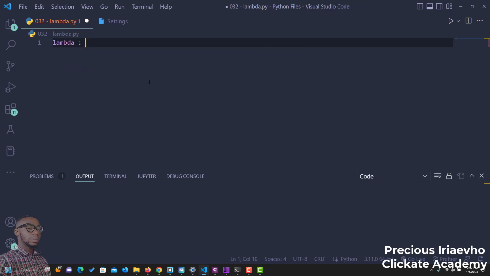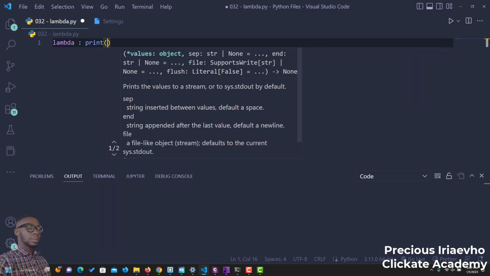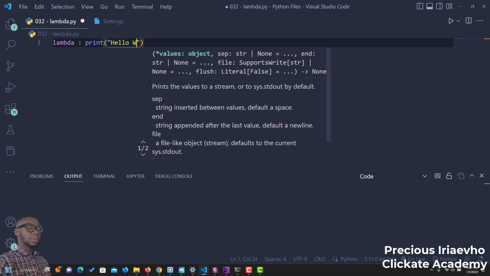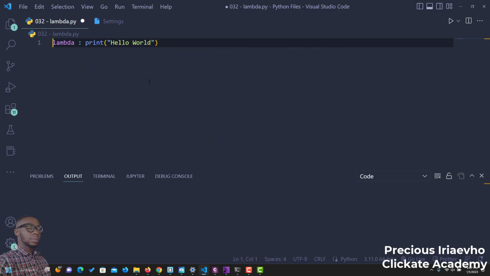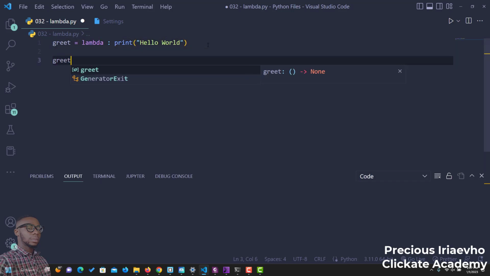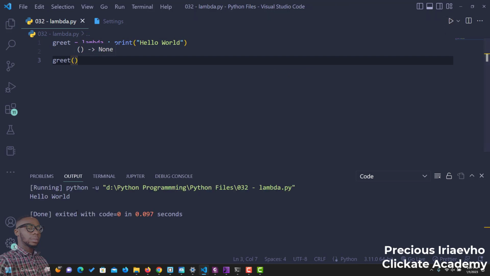So this is a simple function that prints hello world. But to run this, we have to assign it to a name, probably greet. So now we can call this function by saying greet, save, and run. And as you can see, hello world. So it's a simple function without any function name. You just assign it to a variable and you call it like a function.